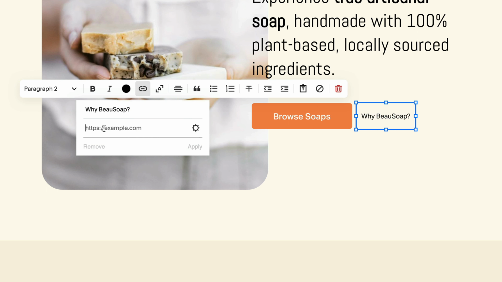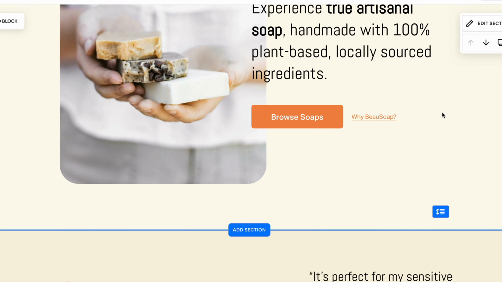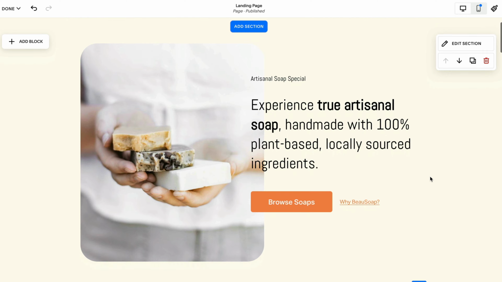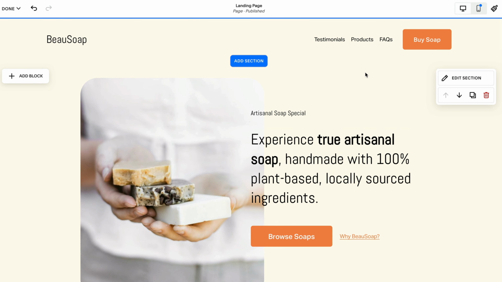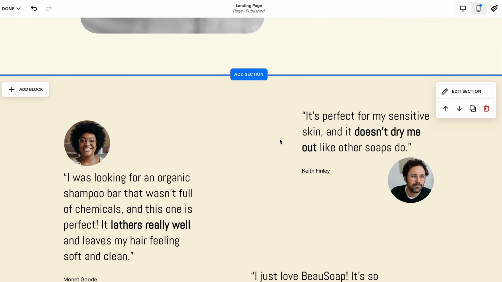And that basically is going to go to hashtag testimonials. And once we hit apply, it's going to create a link there for us. So now what's outstanding is just to add anchor points for testimonials and for FAQs. So we're going to scroll down and testimonials, you'd like to go here.